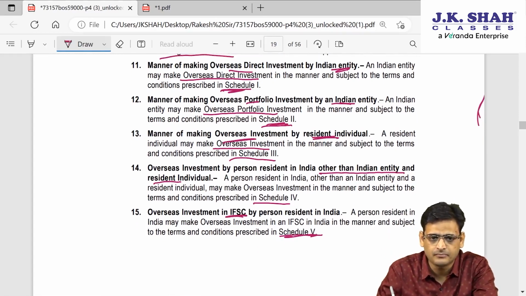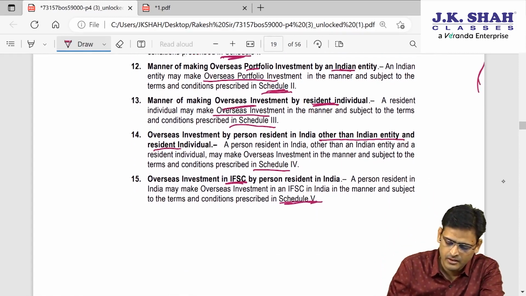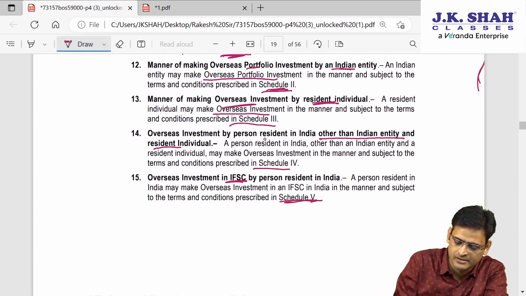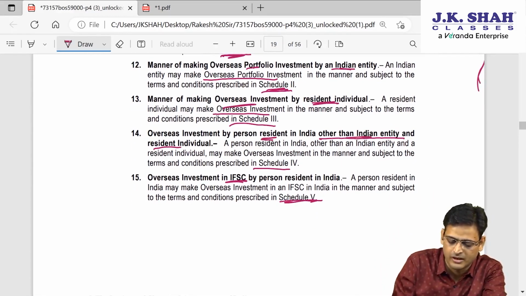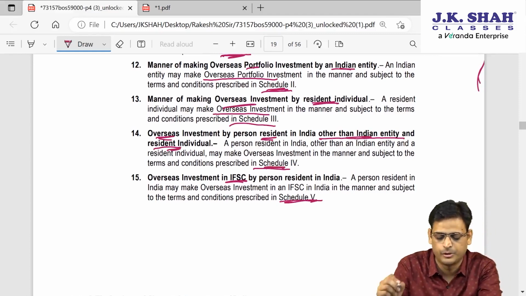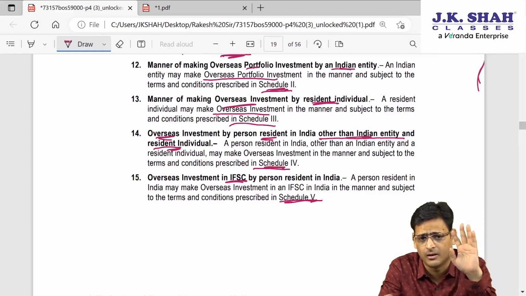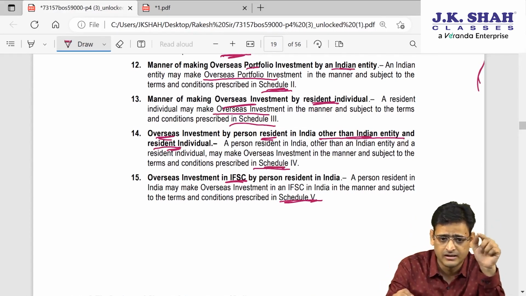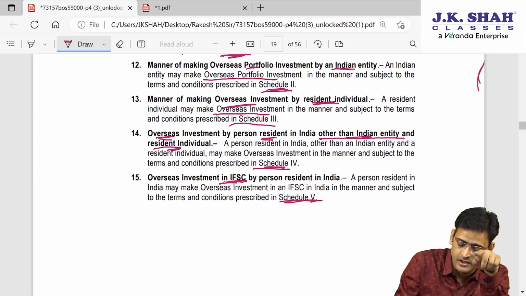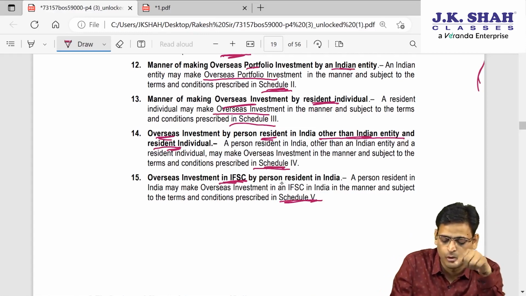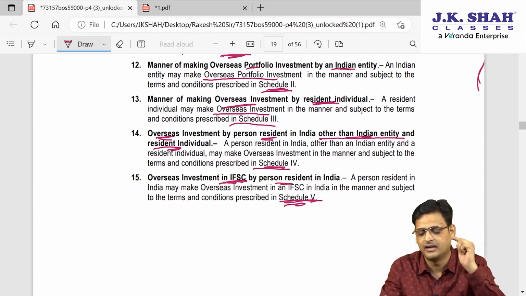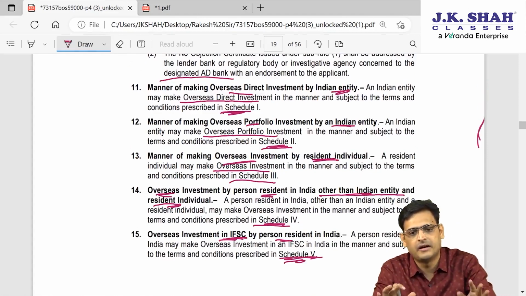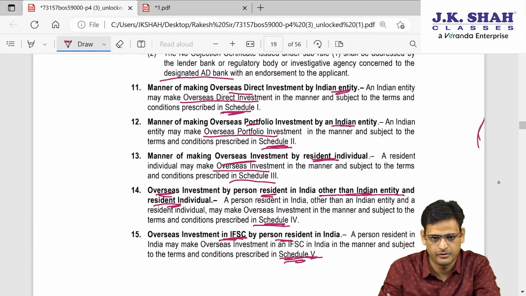Then, if any person resident in India who is not an Indian entity or resident individual wants to make overseas investment, that will be governed by Schedule 4, because those are not covered in the first 3 schedules. Then, if you want to make an overseas investment in IFSC, who want to make it PRI, that is governed by Schedule 5. So these are the 5 schedules we will learn in future. So now let us proceed.